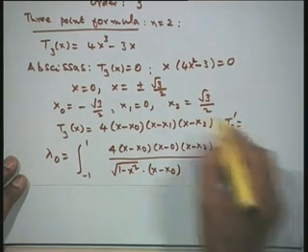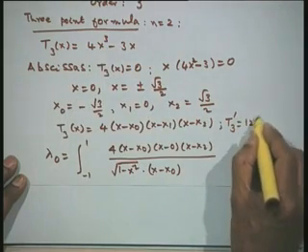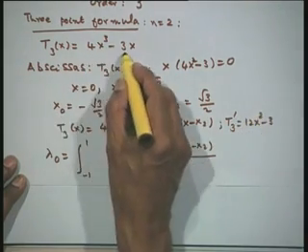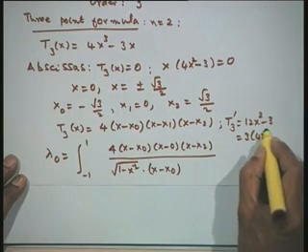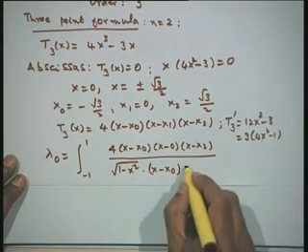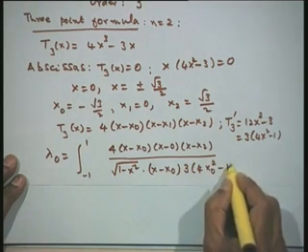So let us write down T3 dash of x, that is 12 times x squared minus 3. So that I can write it as 3 into 4 x squared minus 1. So I will write this as 4 times x naught squared minus 1.